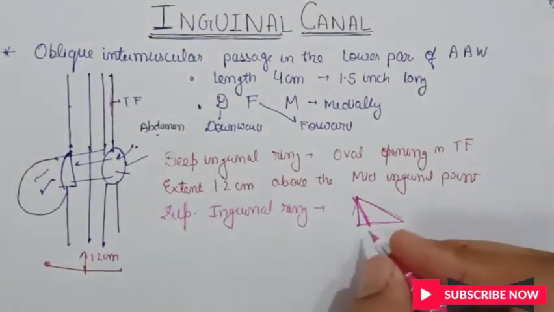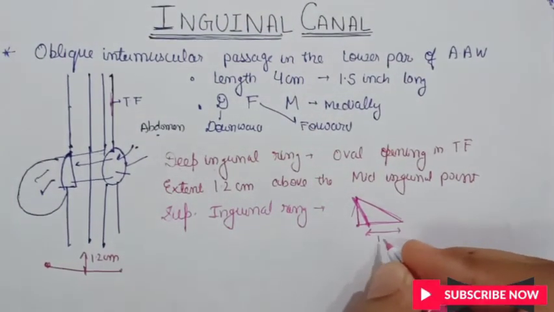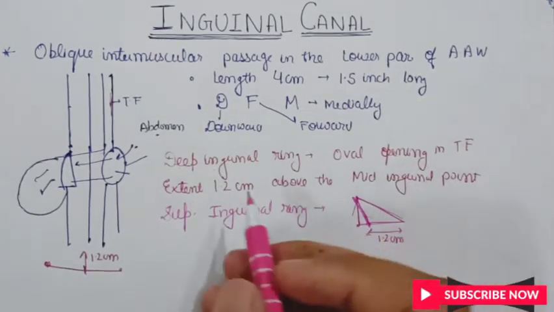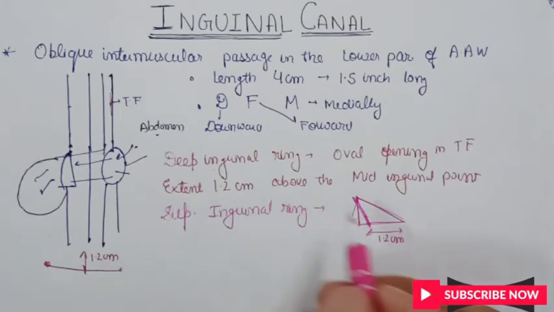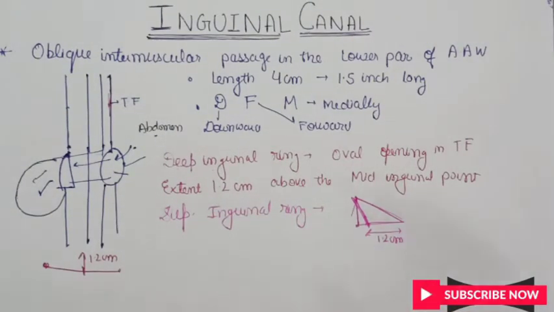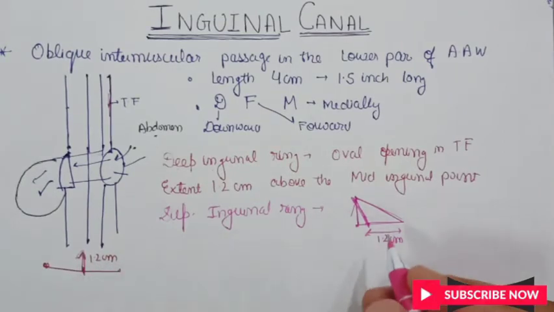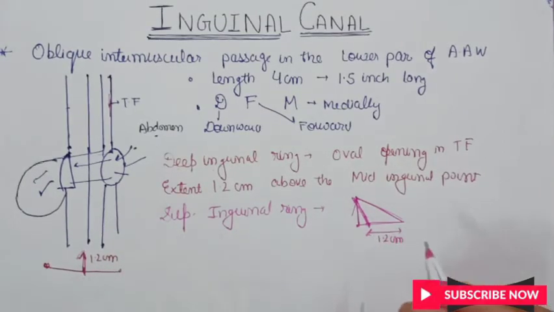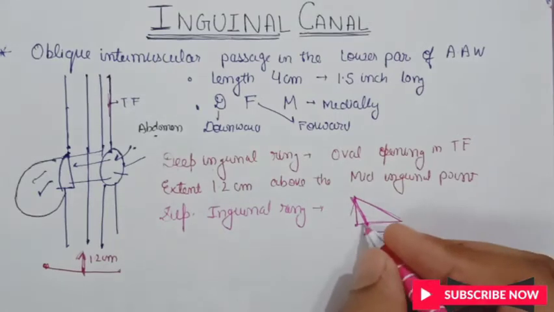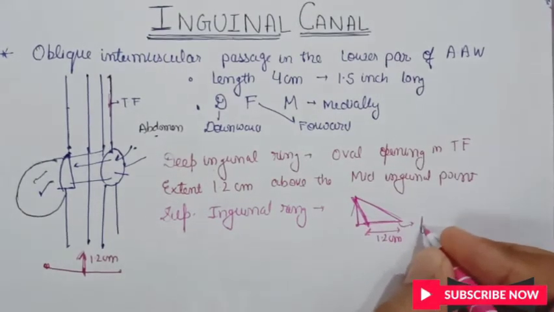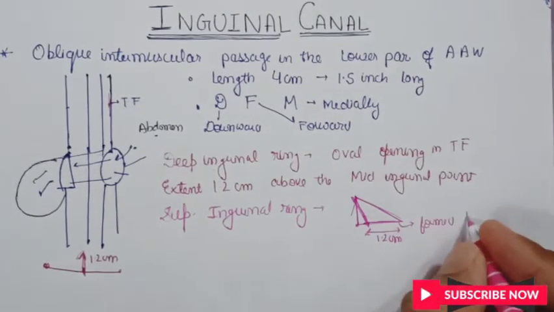The base of the superficial inguinal ring is 1.2 cm wide. You can mark the similarity in the dimensions: the deep inguinal ring is 1.2 cm above the mid inguinal point and the base of the superficial inguinal ring is 1.2 cm, and the base is formed by the pubic tubercle.